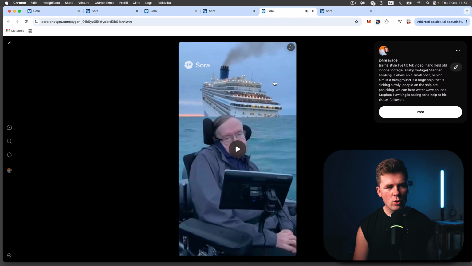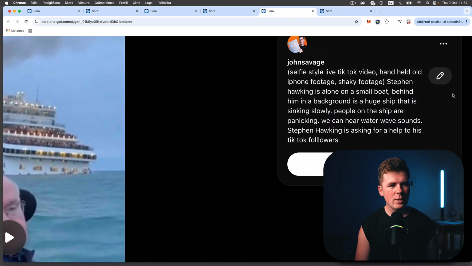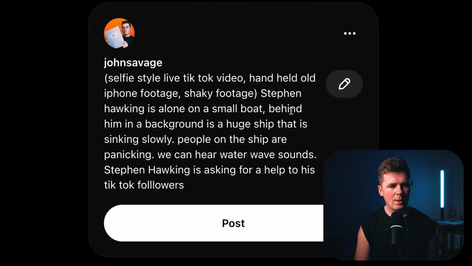Next one is this. So basically Stephen Hawking is on a small raft, and behind him is a sinking ship. Here you can see again, behind him is a ship that is sinking slowly. People on the ship are panicking, and we can hear water wave sounds. Stephen Hawking is asking for help. So I wanted this video to make a wave sound, so you can hear the background sounds, which also makes these videos go really viral and makes them ultra realistic.